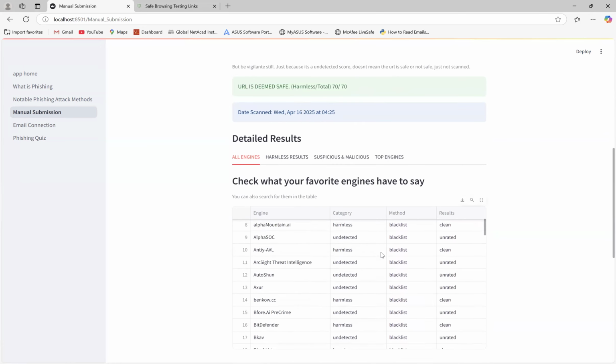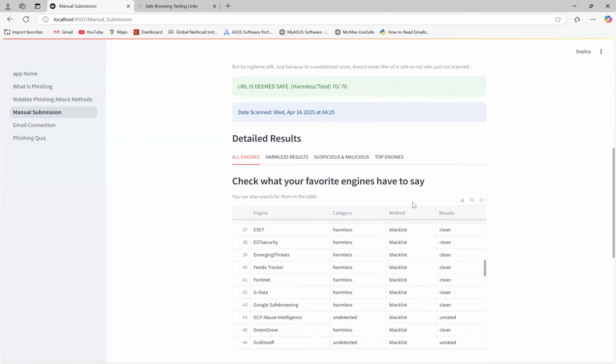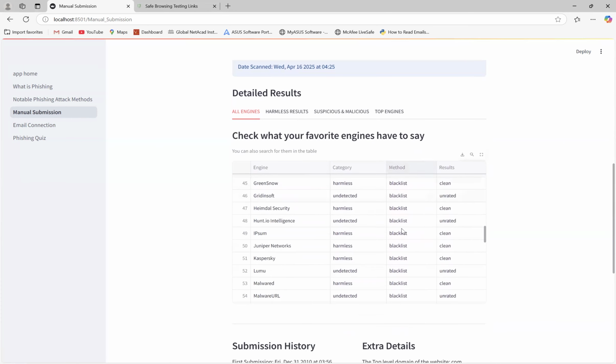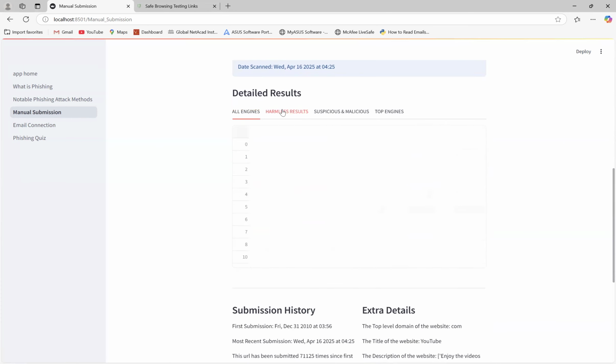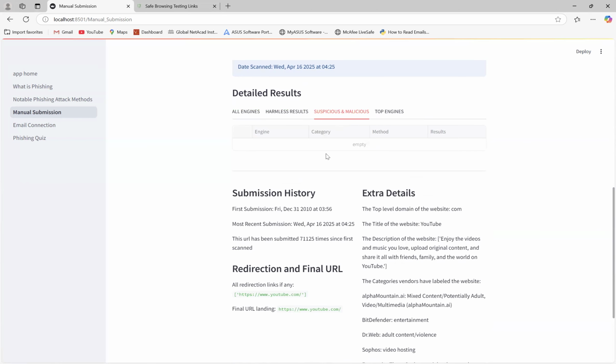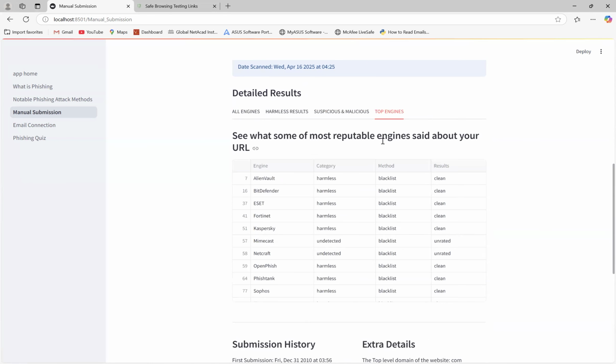So this is going to pretty much return every single engine. So this is all of them right here. So we have their method and their results. You can break it down into harmless. You can break it down into suspicious and malicious, which is none. And then we have the top engine. So these are more of the reputable engines in the community.